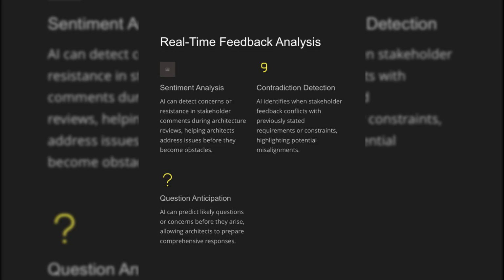AI can detect concerns or resistance in stakeholder comments during architecture reviews, helping architects address issues before they become obstacles. It identifies when stakeholder feedback conflicts with previously stated requirements or constraints, highlighting potential misalignments. AI can predict likely questions or concerns before they arise, allowing architects to prepare comprehensive responses.